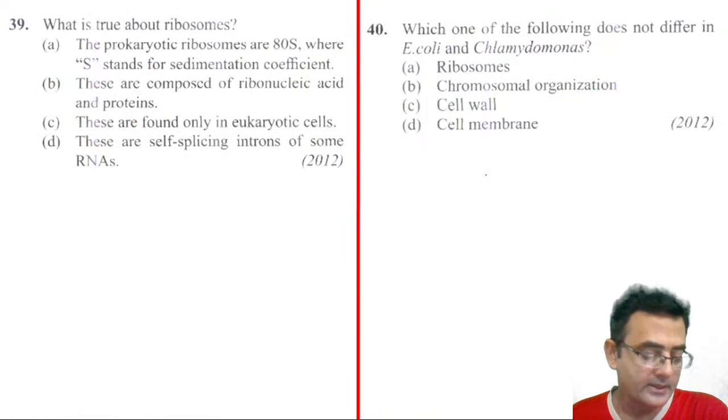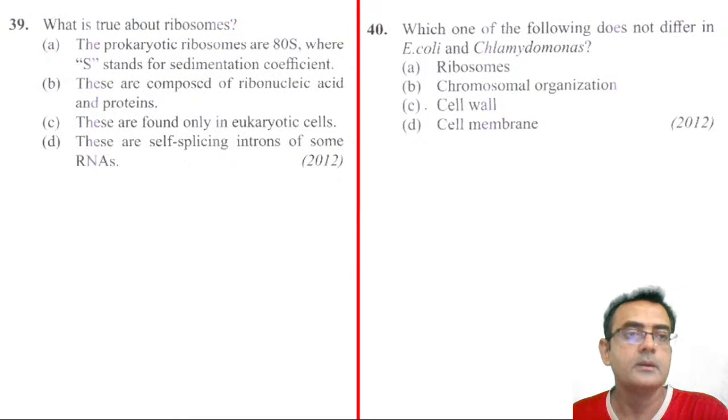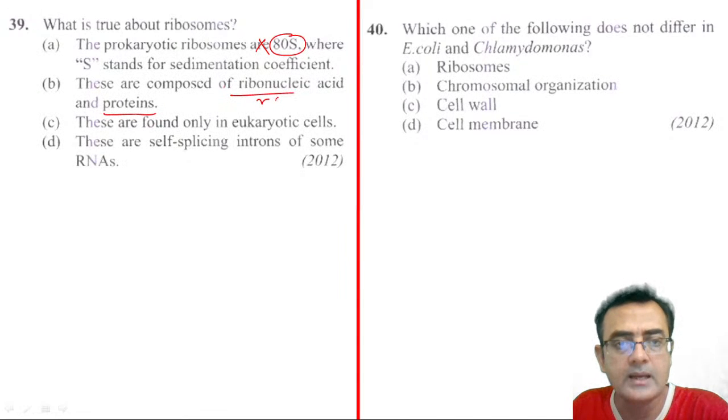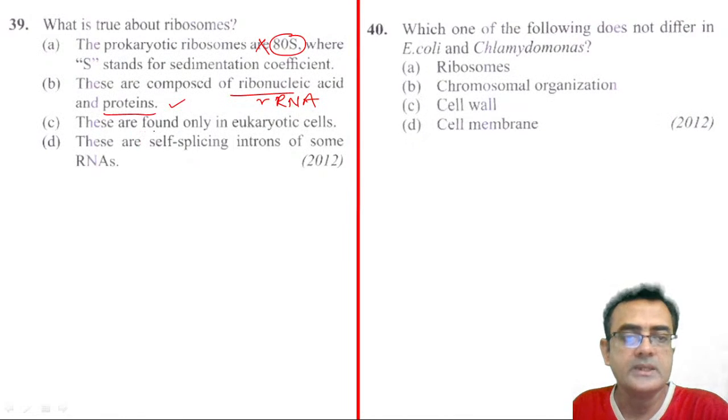Next question. What is true about the ribosome? Prokaryotic ribosomes are 80S. No, not at all. They are 70S. So wrong. These are composed of ribonucleic acid and protein. Yeah, this may be correct. rRNA and protein are the constituents of the ribosome. These are found only in the eukaryotic cell. So this is wrong. They are also present in prokaryotes. These are self-replicating introns of some RNA. No, this is also wrong. So the correct answer is B.